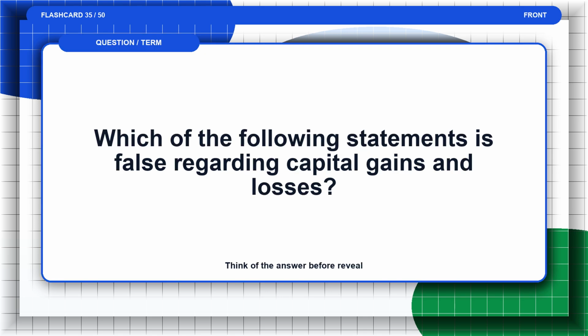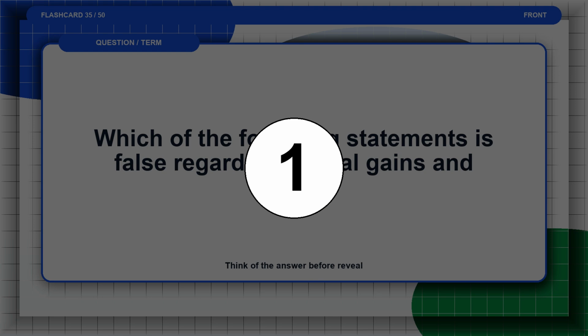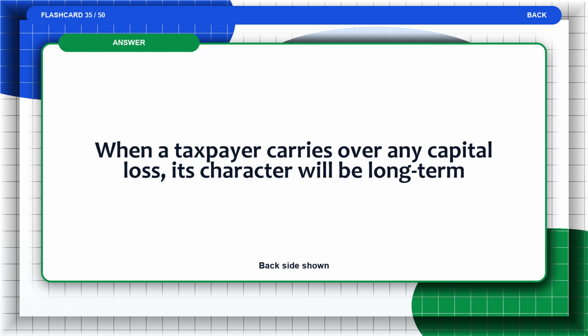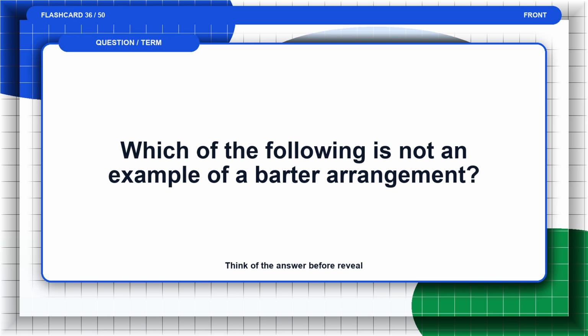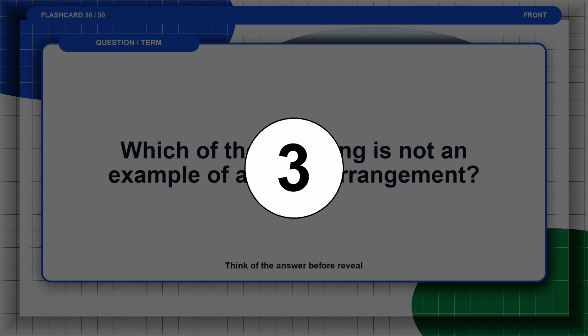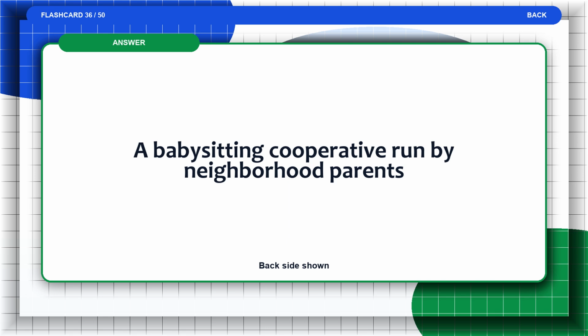Flashcard 35. Which of the following statements is false regarding capital gains and losses? Think of the answer before the reveal. The answer is, when a taxpayer carries over any capital loss, its character will be long-term. Flashcard 36. Which of the following is not an example of a barter arrangement? Think of the answer before the reveal. The answer is, a babysitting cooperative run by neighborhood parents.